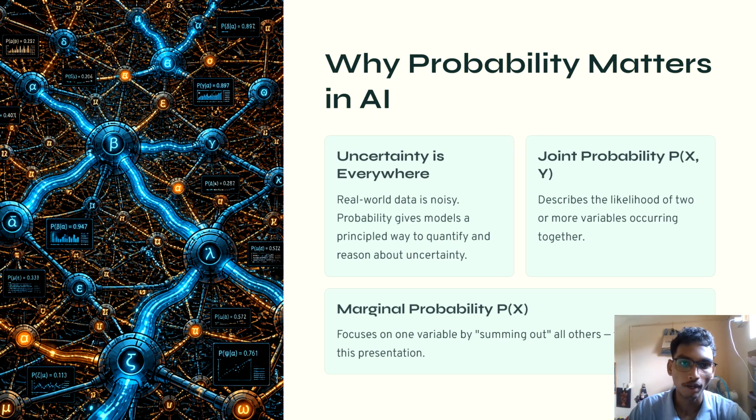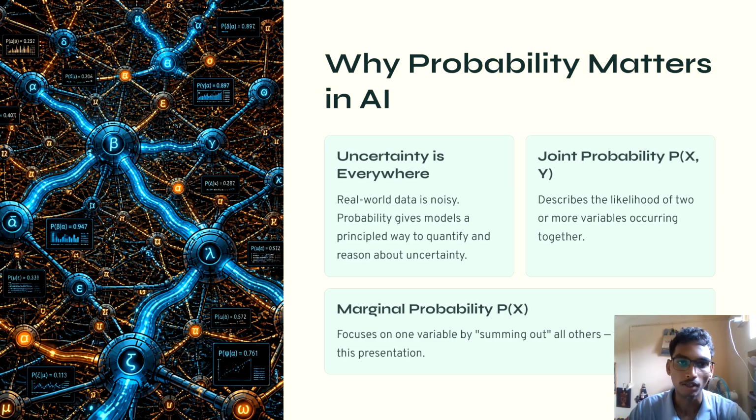So joint probability is P(x, y). When we have more than one variable, here we have x, y, so we have two variables. We may want to know the probability of them occurring together. This is called joint probability. For example, if x represents a person having a disease and y represents a person's particular symptom, joint probability tells us the probability of both events occurring together.